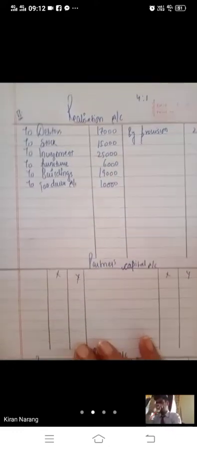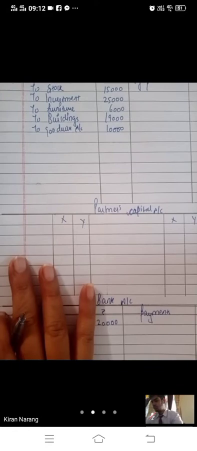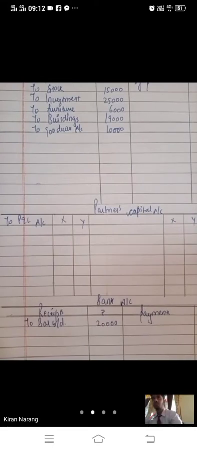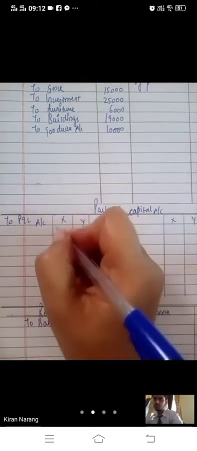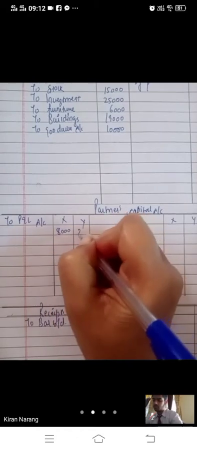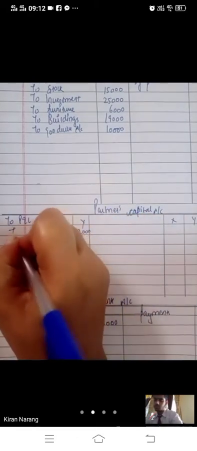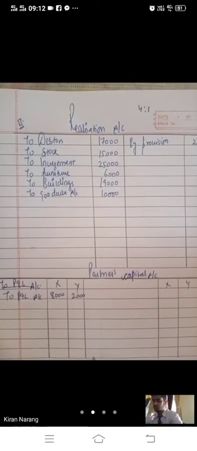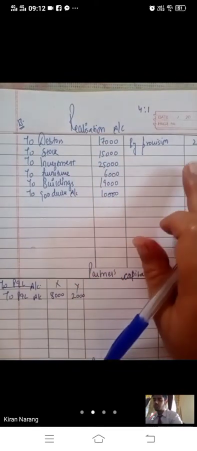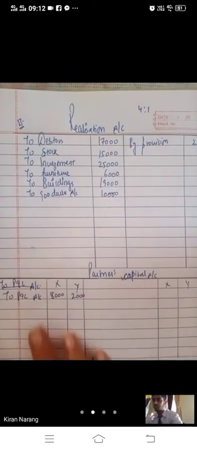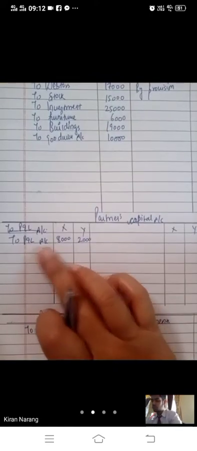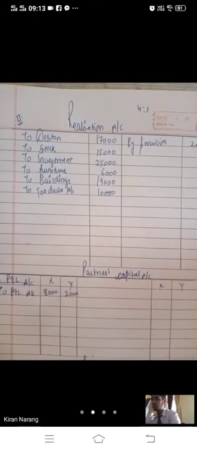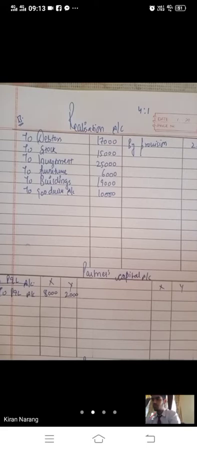One profit and loss is given. Only two things come in partners capital account, that is profit and loss and advertisement suspense. So this profit and loss will be divided between the two partners in their old ratio, 8,000 and 2,000 to profit and loss account. So all assets will be recorded here except any provision. Provision will be on the opposite side. Two things come in PCA, profit and loss and advertisement suspense, and one thing in bank account only, the opening balance of cash or bank.